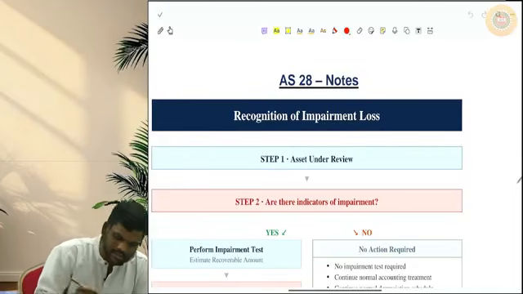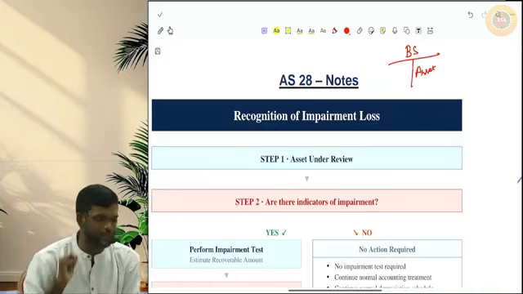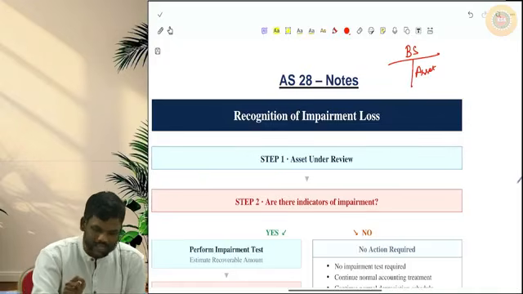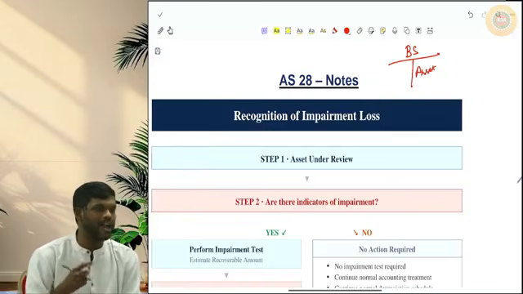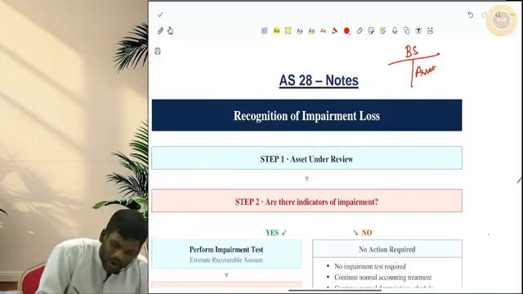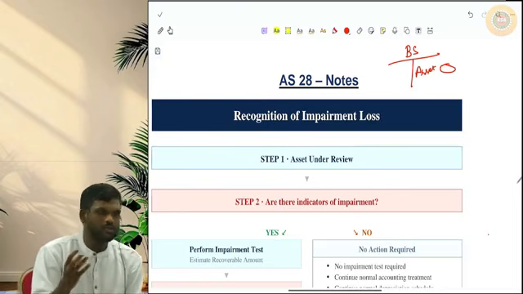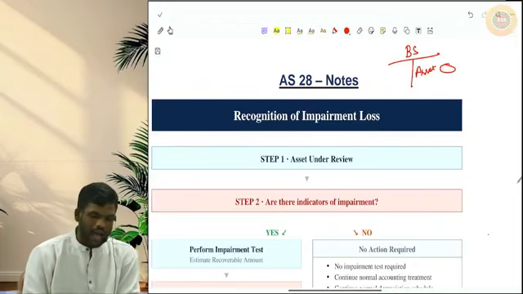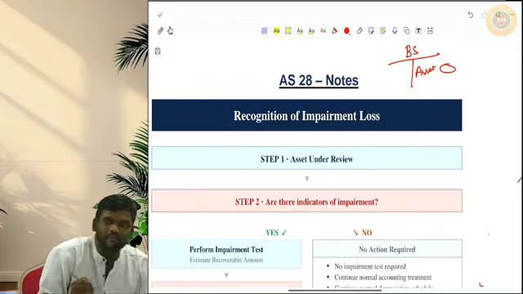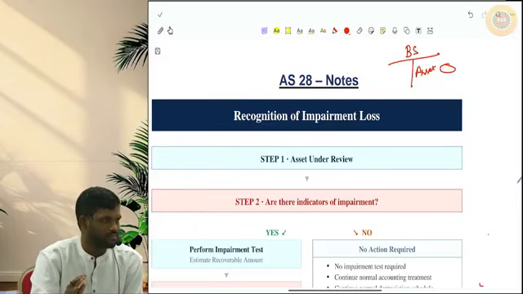What accountancy says is, whenever an asset is shown in the balance sheet, that asset should not be shown at a value that is more than what you can recover. In other words, you should also see what you can recover from this asset in the future, and that is the maximum value that you can show in the balance sheet. Beyond that you cannot show.